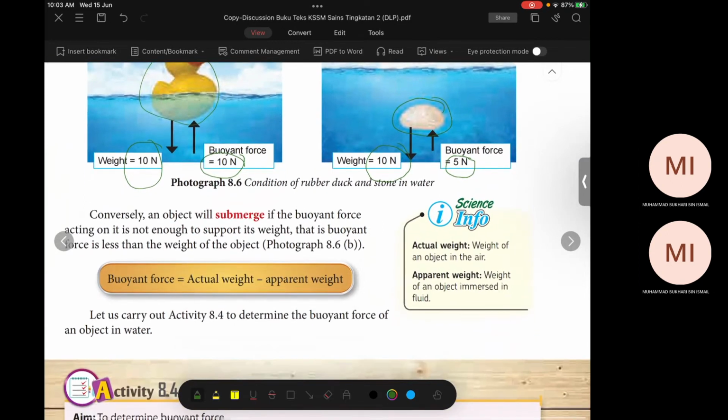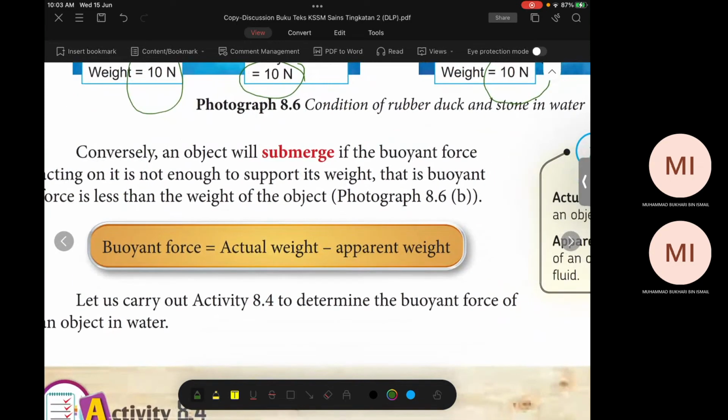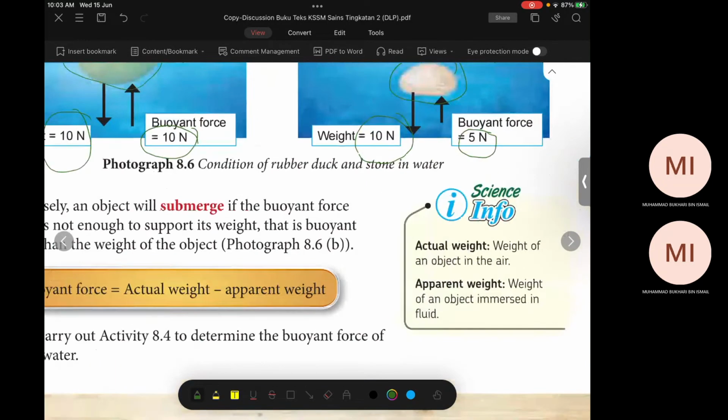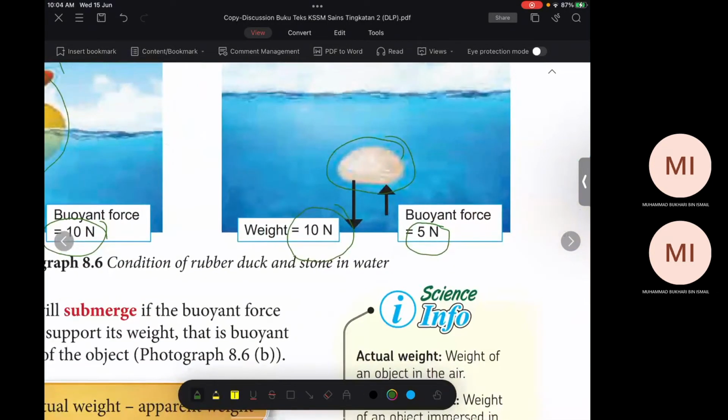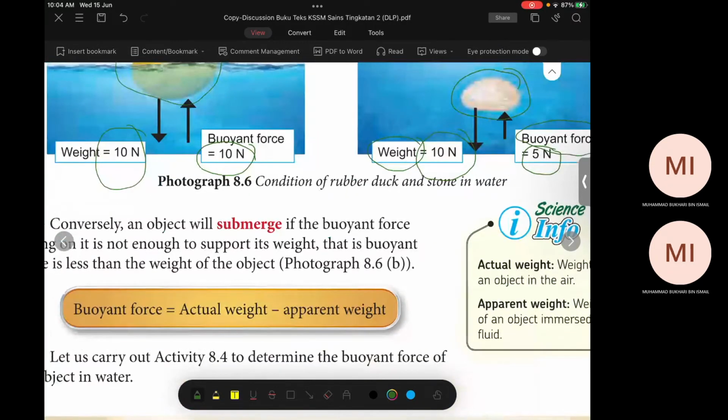Okay, from here we can make an equation. Buoyant force equals actual weight minus apparent weight. Okay, from here you see this example. This is buoyant, this is weight. Okay, this is buoyant force. So how do you know the apparent weight? You know what is apparent weight? Apparent weight.